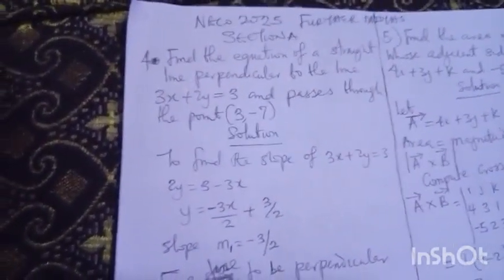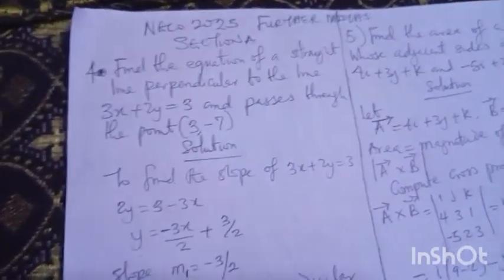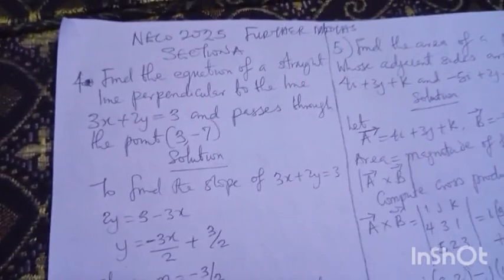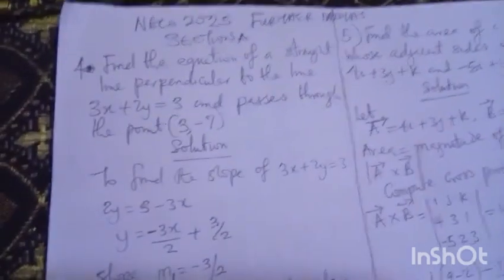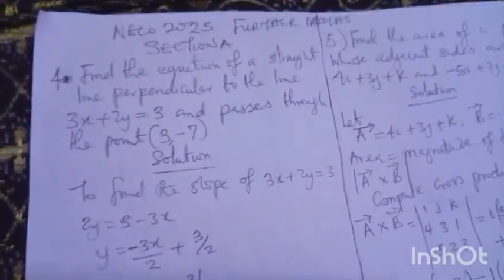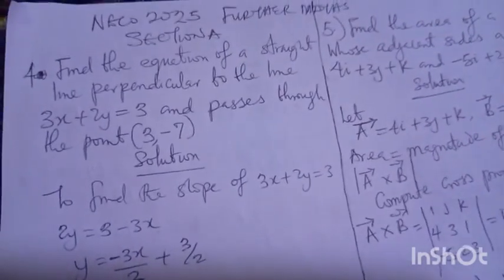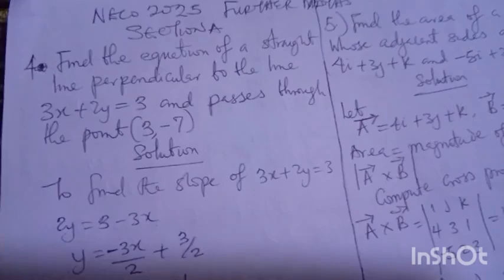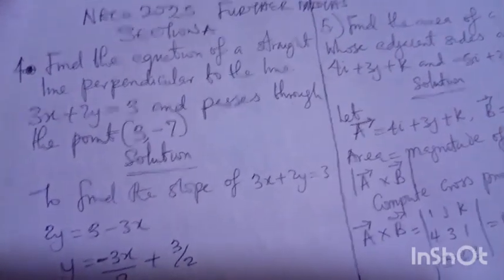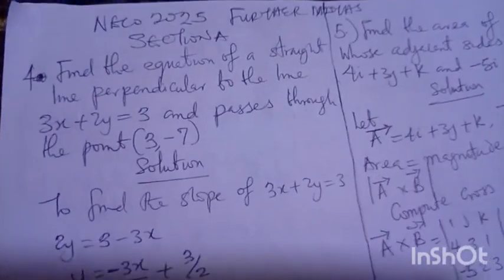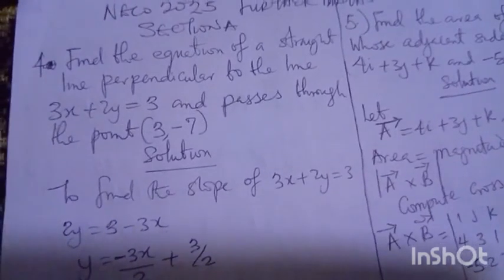As you all know, we are now releasing the video of the last revision for Further Mathematics NECO 2025. When we say last revision or final revision on this platform, our returning viewers understand that we are talking about the revision that will review more than 5% of the facts and figures of what will come out in your exam. So if you are a new viewer, don't joke with it, that's the meaning.